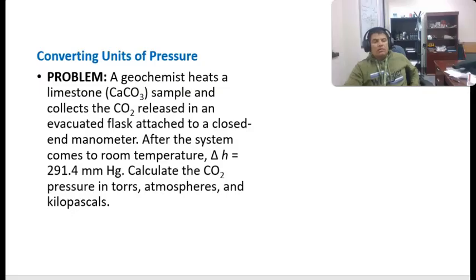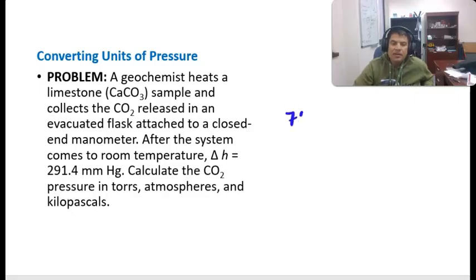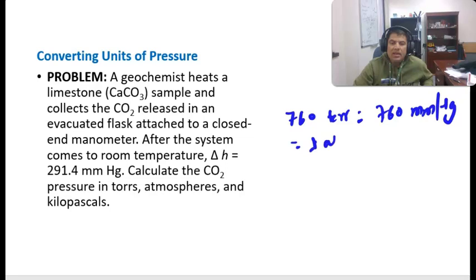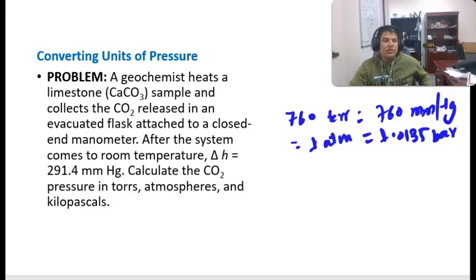Calculate the CO2 pressure in torr, atmospheres, and kilopascal. Easy, right? So 760 torr equals 760 mm of Hg equals 1 atm equals 1.0135 bar. So they convert that.